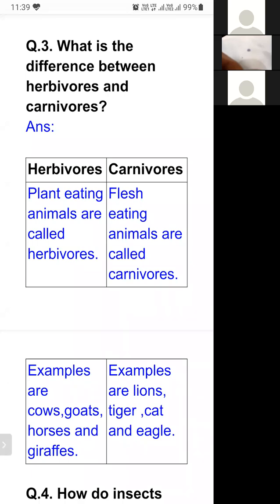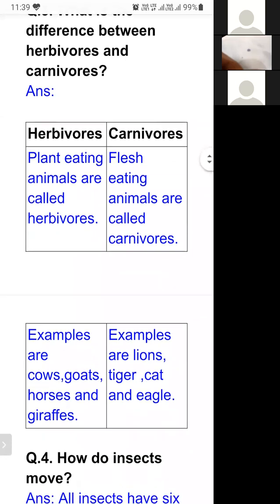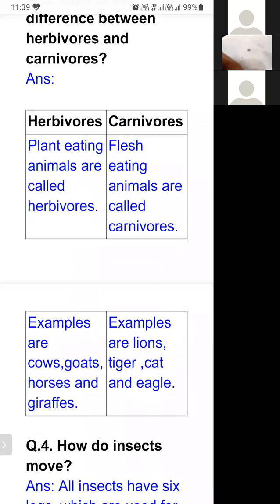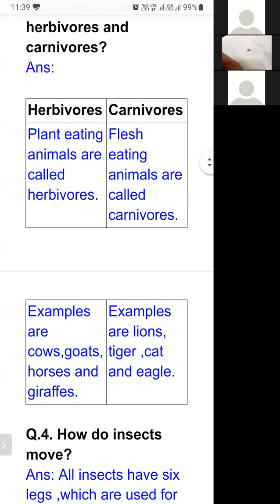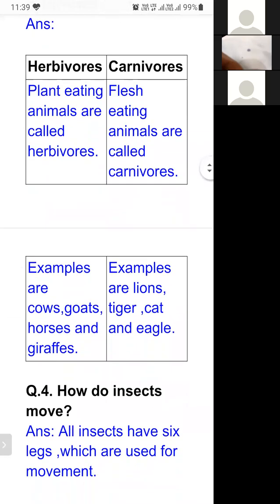Herbivores are plant eating animals. Examples are cow, goat, horse, giraffe, buffalo. You may write any example as you know. Carnivores are flesh eating animals, which eat the flesh of other animals. Examples are lion, tiger, cat, and eagle.